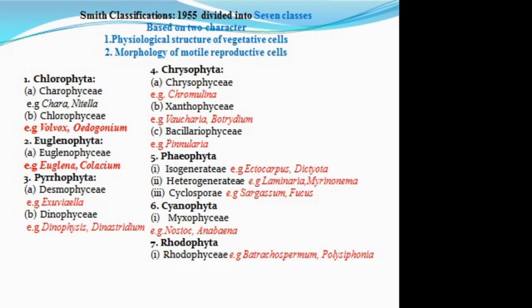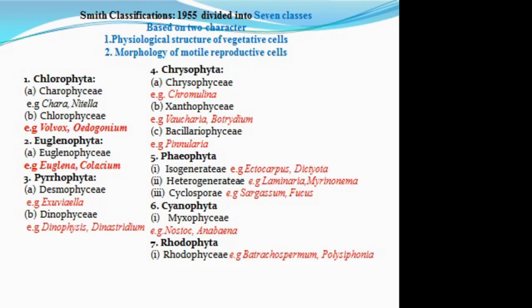Division 1 is the Chlorophyta. It includes 5,700 forms. The dominant pigments are chlorophyll A and chlorophyll B. The reserve food is starch. There are 2 classes in the Chlorophyta, Chlorophyceae and Charophyceae. Chlorophyceae are the green algae, with Volvox and Ulothrix as examples, while in Charophyceae, the stoneworts, Chara is the example.